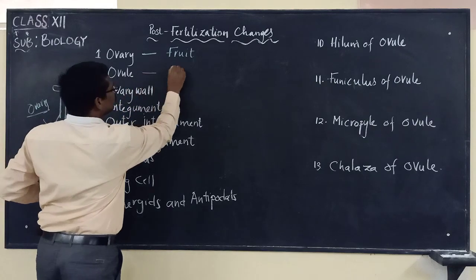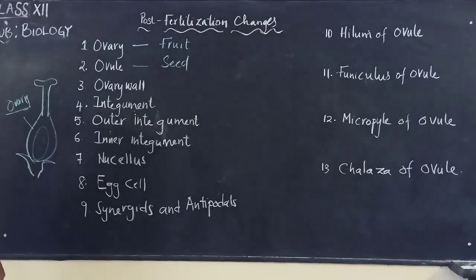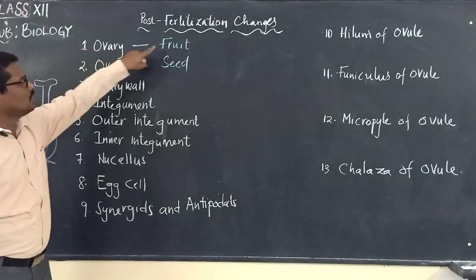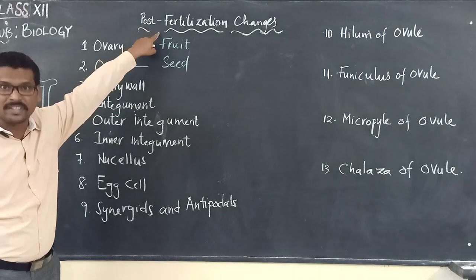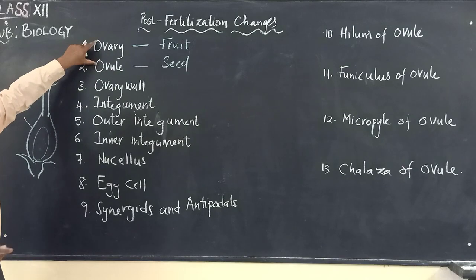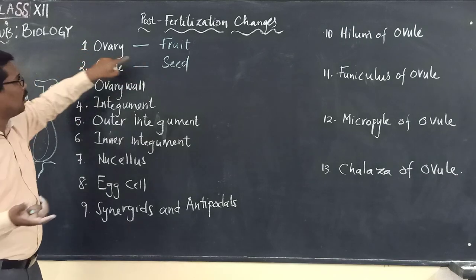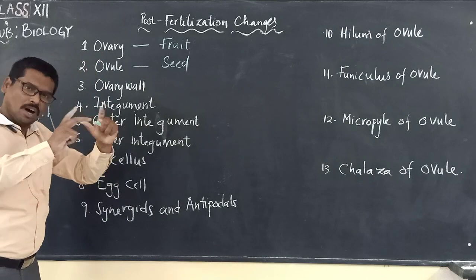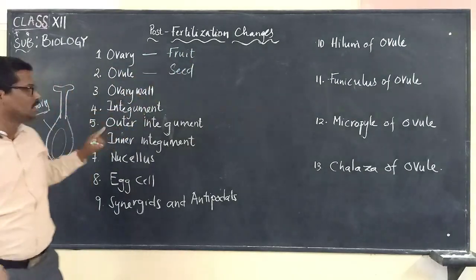The ovule is changing into the seed. Ovary is changing into fruit and ovule is changing into seed. These are the end products after fertilization. And remember, these two take place simultaneously. Once fertilization occurs and the seed is formed, obviously the ovary will change into fruit.